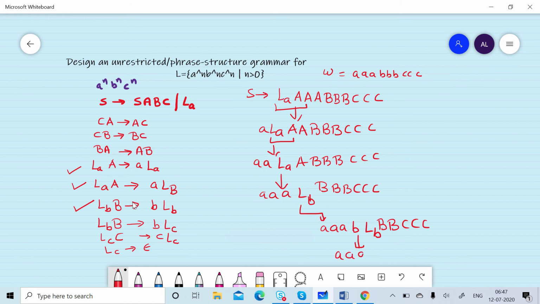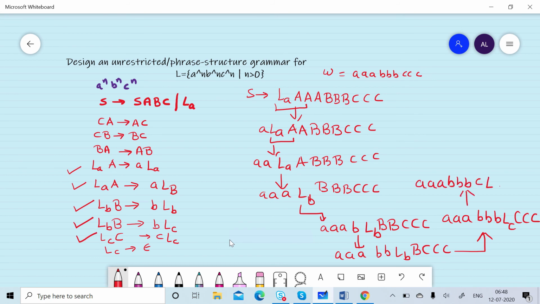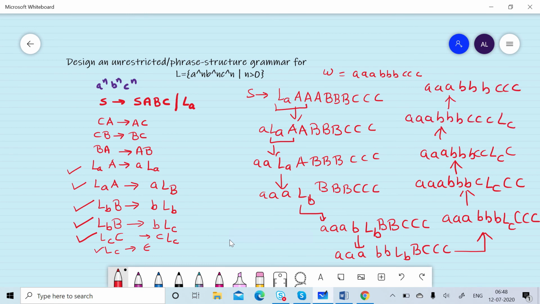Again we apply the same production rule and generate another b. Now we apply LB B gives B LC, aaa, bb, b, LC, CCC. Now we apply this rule to generate the c, LC, CC. Again we apply the same rule and generate another c, and again. Then we replace LC by null and we are able to generate the required string w.